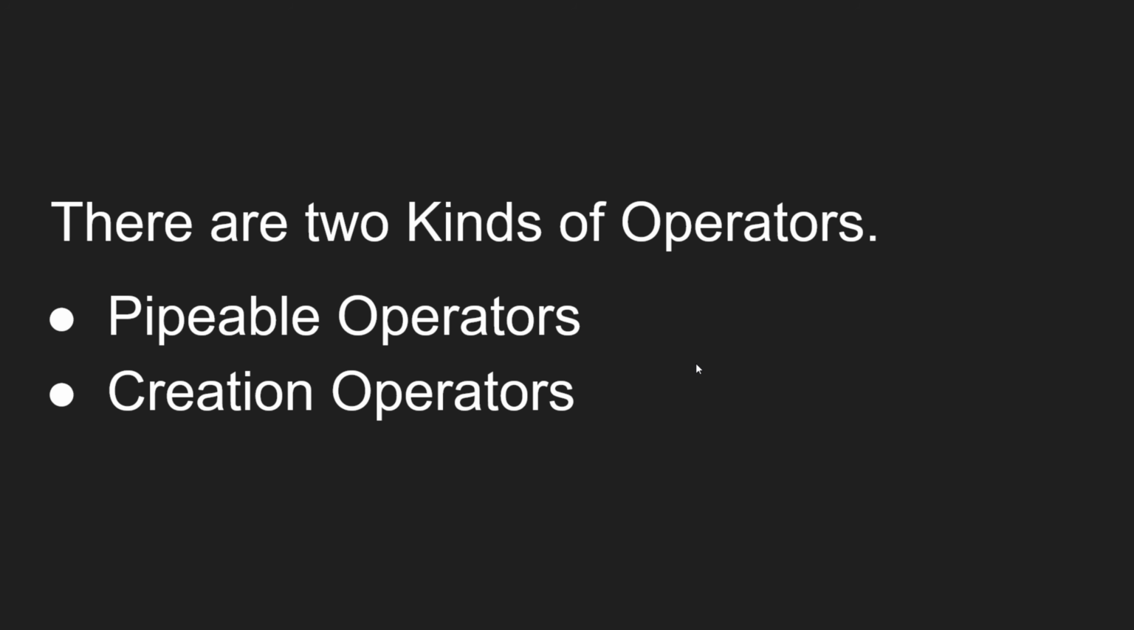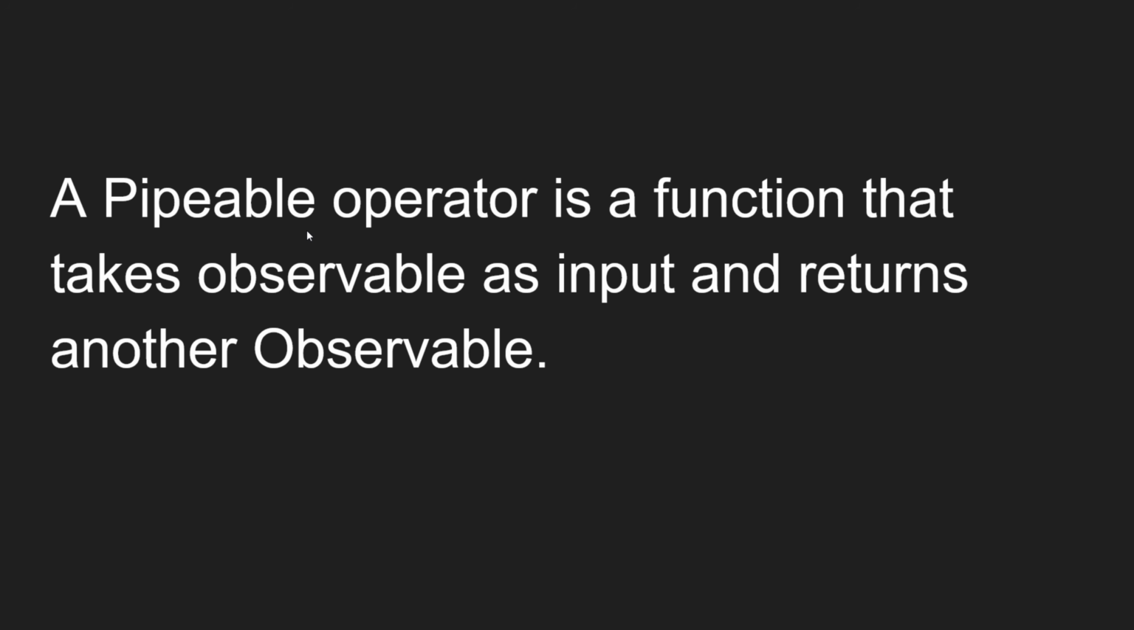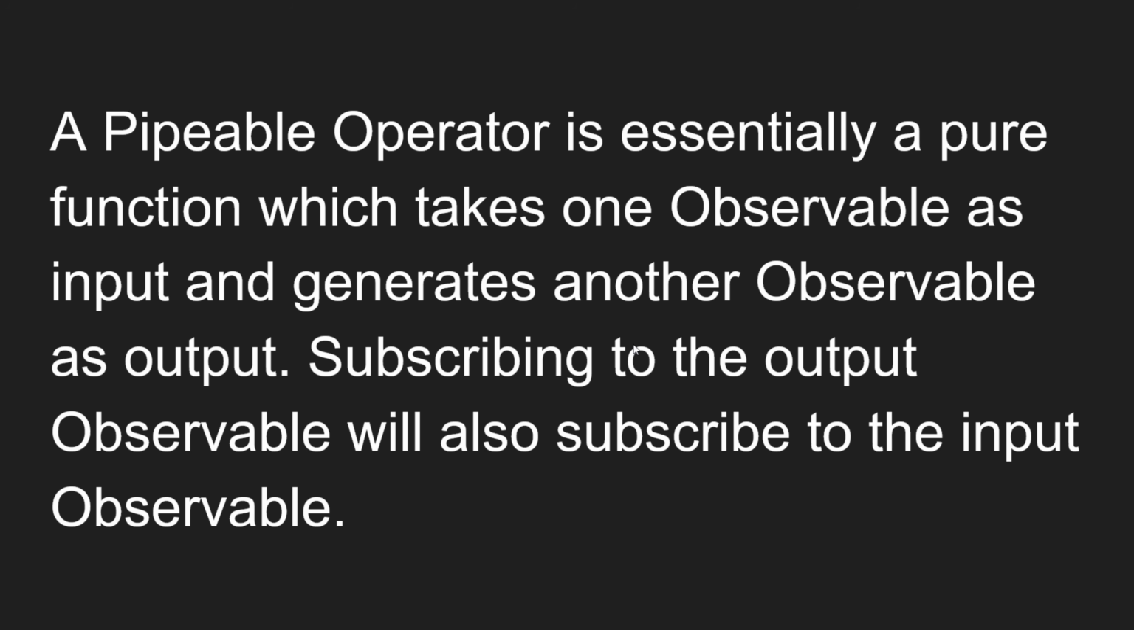Now let's look at pipeable operators. A pipeable operator is a function that takes an observable as an input and returns another observable. This is the same definition of RxJS operators. These are the main important ones, the pipeable operators. These are the ones we will be using more often. They are just functions that take an observable as an input and return another observable.